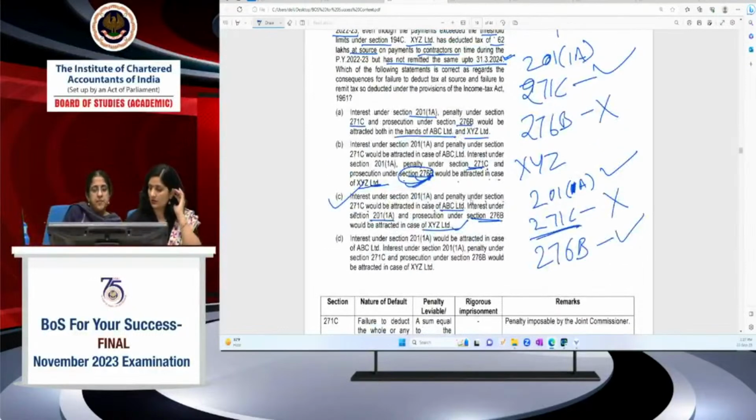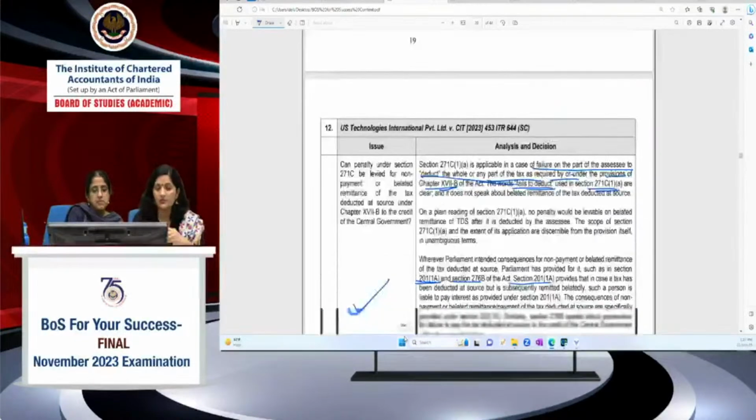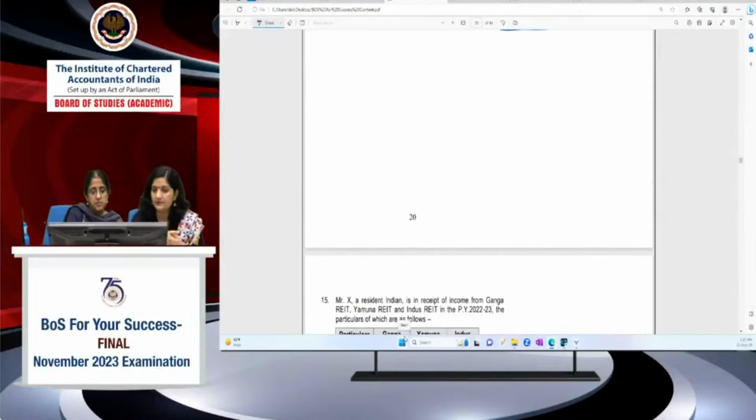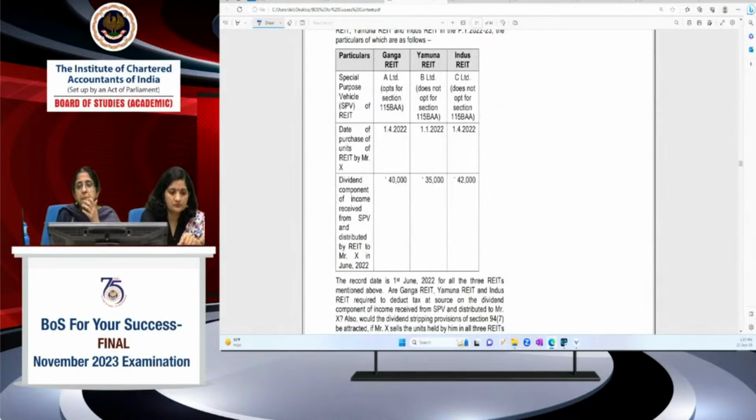Right. So this is with regard to this question. So read the judicial update. Actually, this is very important for you to read these judicial updates. Otherwise, what was given in the study material was different because it has subsequently undergone a change. So now we come to the last question. I think we have to rush through this also because the next session is likely to start fast. This is the last MCQ in the RTP also.